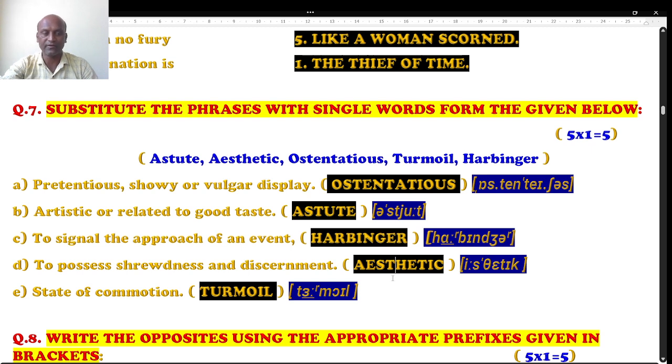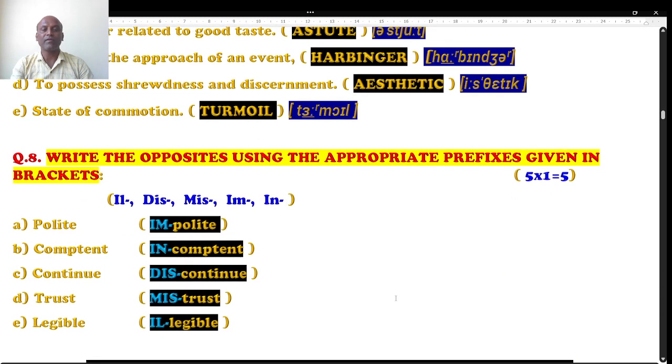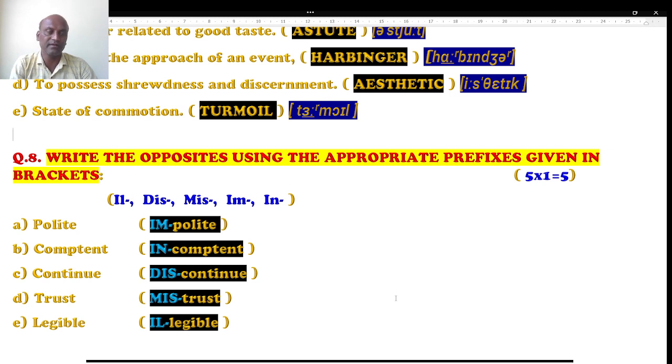Likewise, you can read it. So 5 questions, 5 marks. Each question carries 1 mark. This is what. Well, question number 8, write the opposites using the appropriate prefixes given in the bracket.